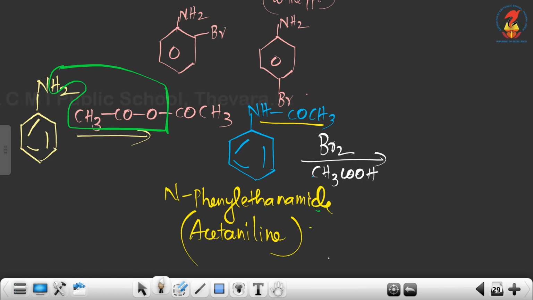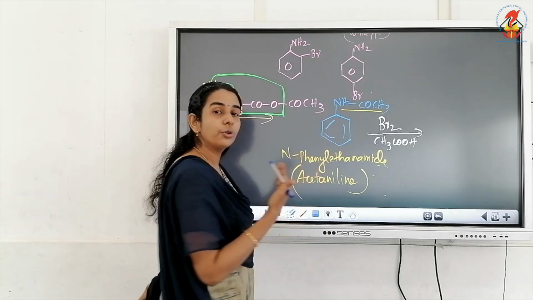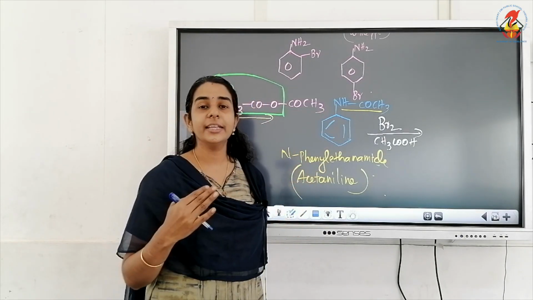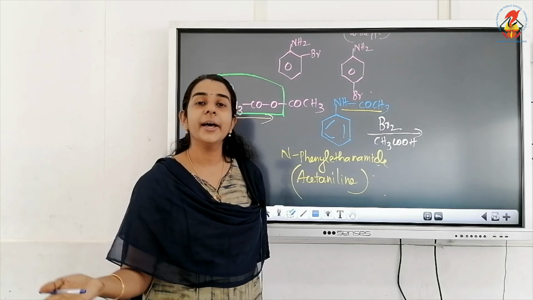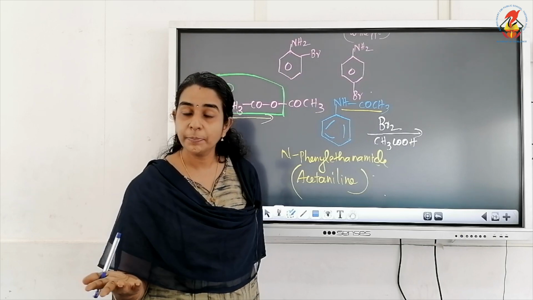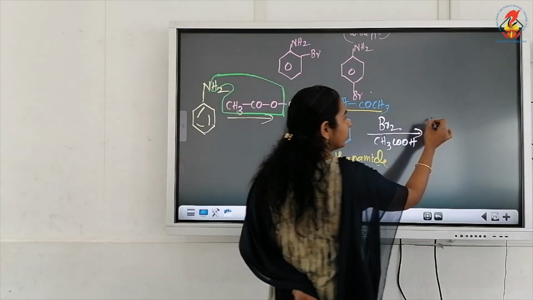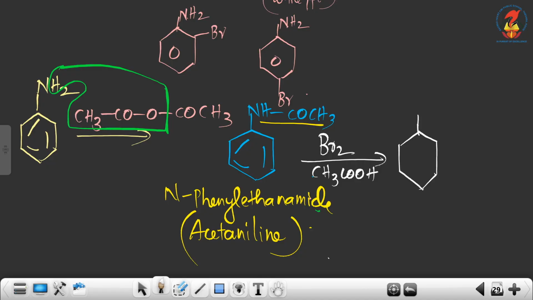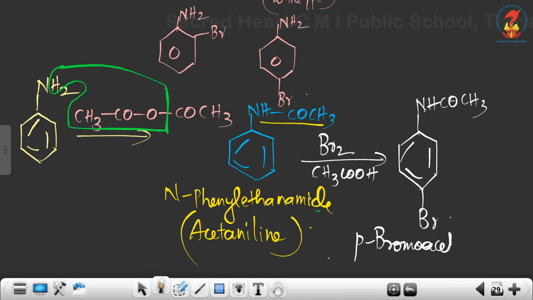The NH group is ortho-para directing, and we can get ortho-bromo and para-bromo products, of which para-bromo is the major product. This remains as NHCOCH3, with one bromine introduced at the para position. The name is para-bromoacetanilide.